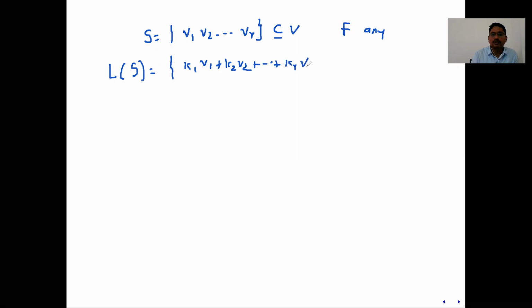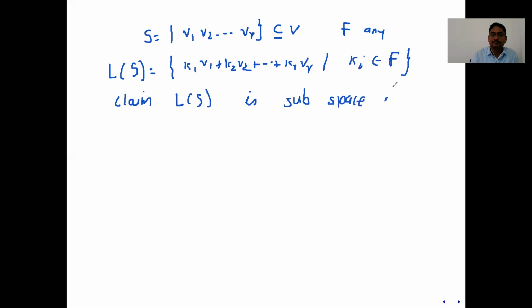Here I am not putting any bar on the vectors. As a convention, the first should be the scalar and second should be the vectors, and all coefficients are from field F. So your claim is L of S is a subspace of V, and that it is the smallest subspace of V containing S.